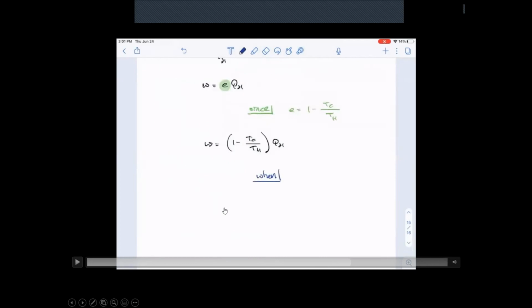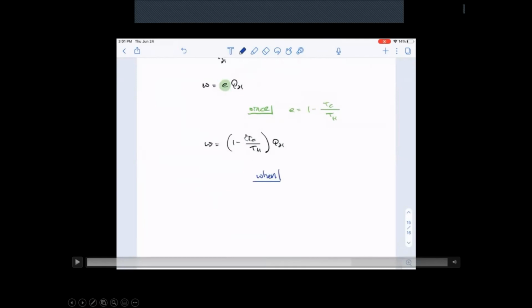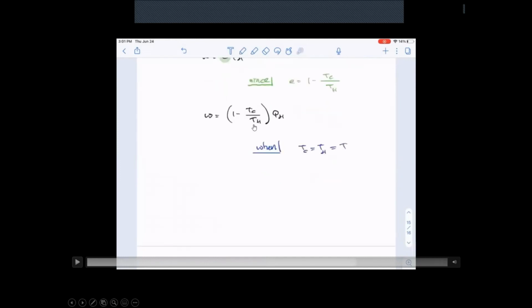So now let's think about what the statement means. Every time there's a transfer of heat, the heat is going to flow from hot to cold until there's no temperature difference. My hot coffee is going to be at room temperature. When my coffee is at room temperature, there's not going to be any heat flow. So when these temperatures are the same, what happens to this ratio? It's going to be 1.